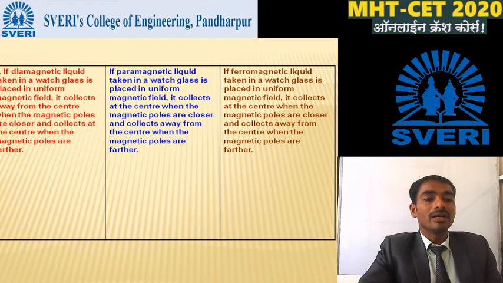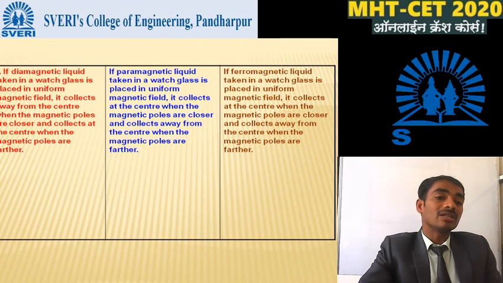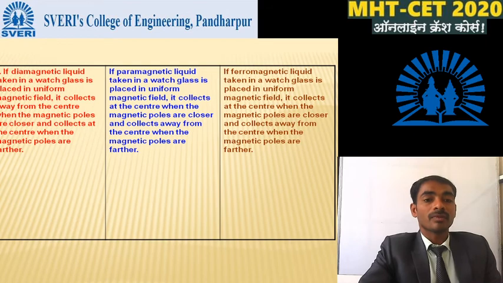And the last comparison, if diamagnetic liquid taken in a watch glass is placed in a uniform magnetic field, it collects away from the center when the magnetic poles are closer and collects at the center when the magnetic poles are further away. If paramagnetic liquid taken in a watch glass is placed in a uniform magnetic field, it collects at the center when the magnetic poles are closer and collects away from the center when the magnetic poles are not closer.